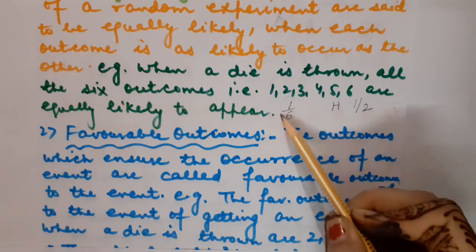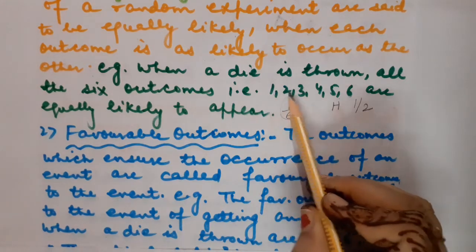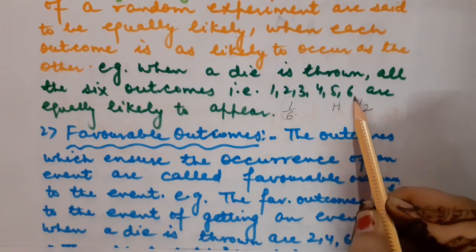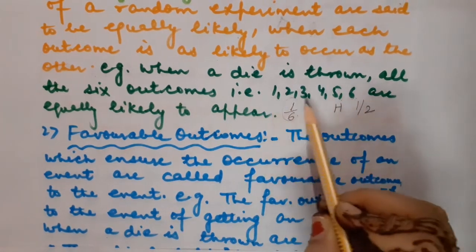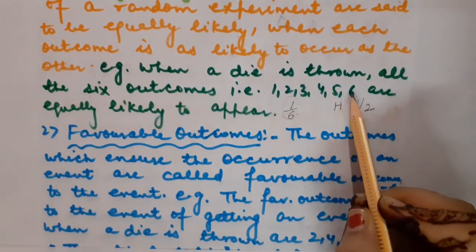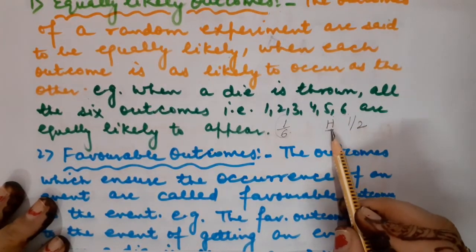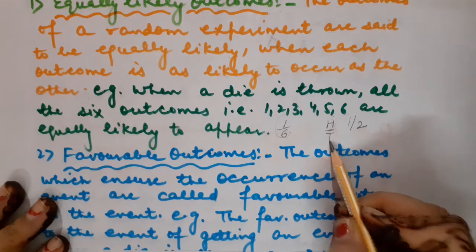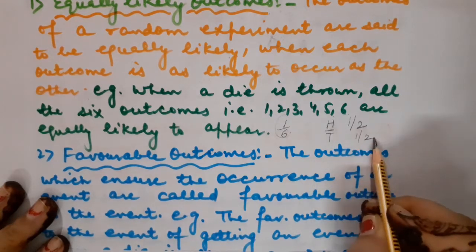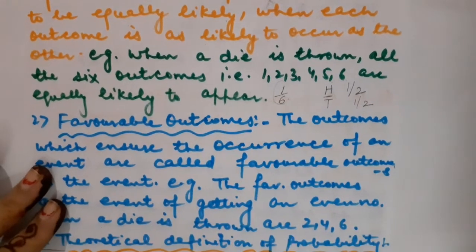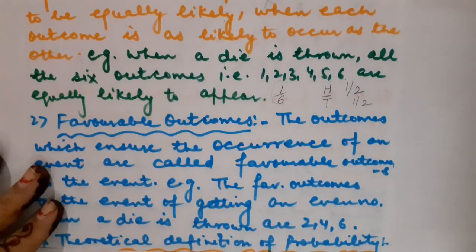So the probability was 1 upon 6 for each and every outcome whenever we throw a die. That's why it is known as equally likely outcome. But whenever we toss a coin, the probability to get head is half, as well as the probability to get a tail is also half. Got it?